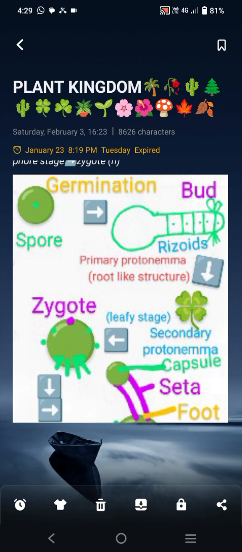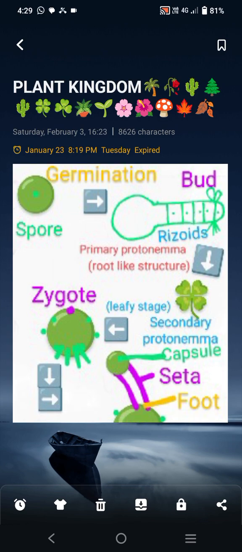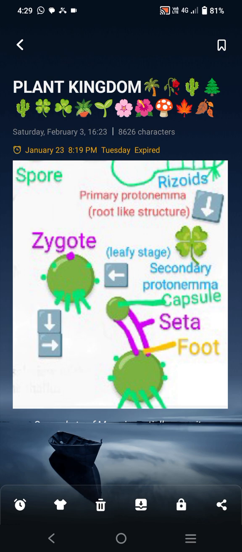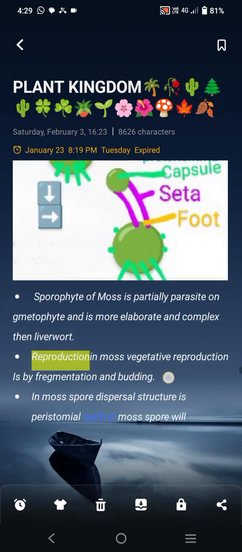The spore germinates to form primary protonema with buds and rhizoids. Then the secondary protonema, which is leafy, and after it the zygote is formed at the tip, and the foot, seta and capsule are formed.